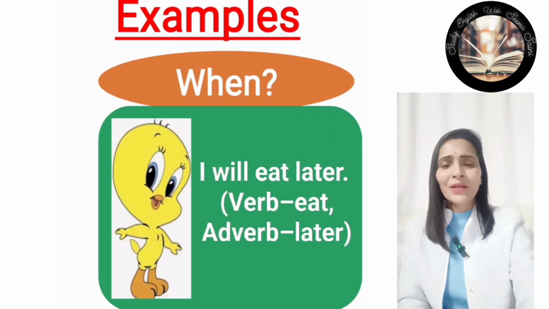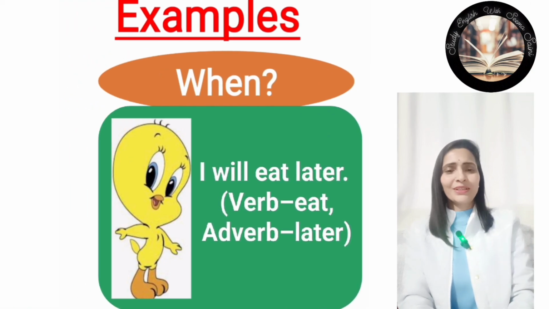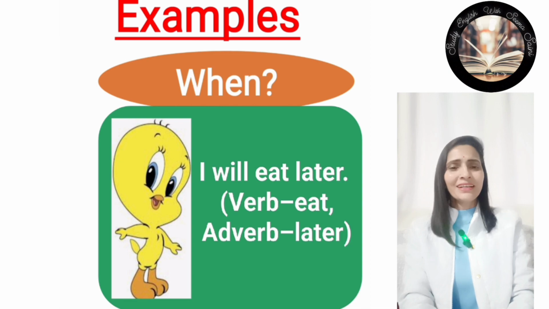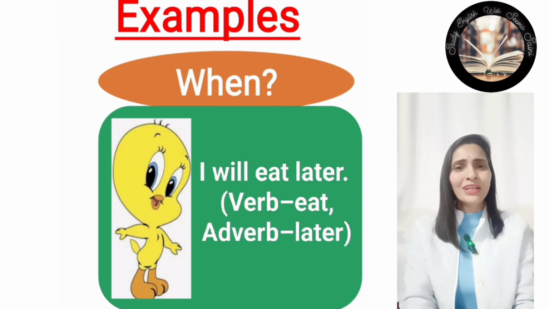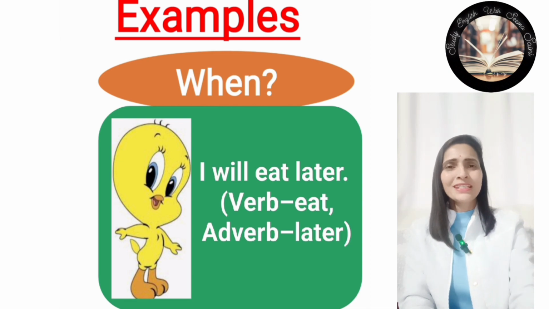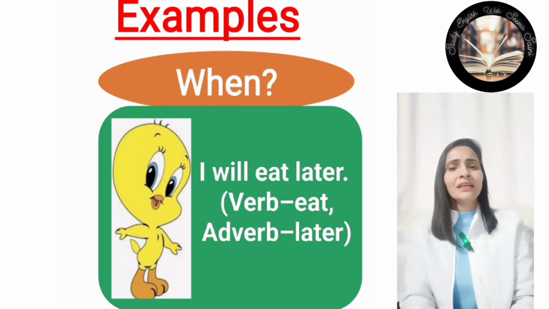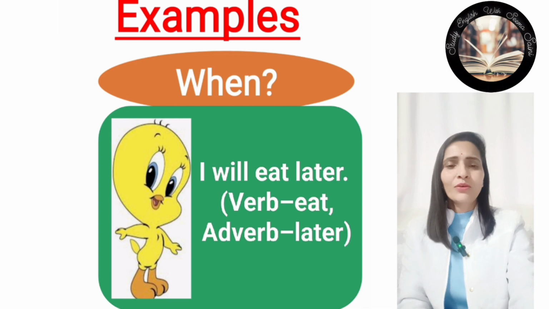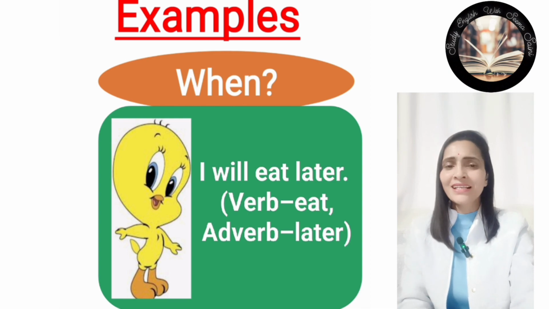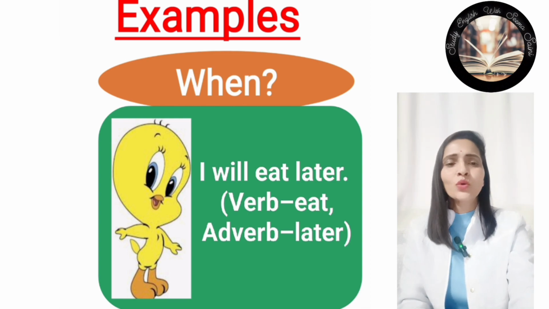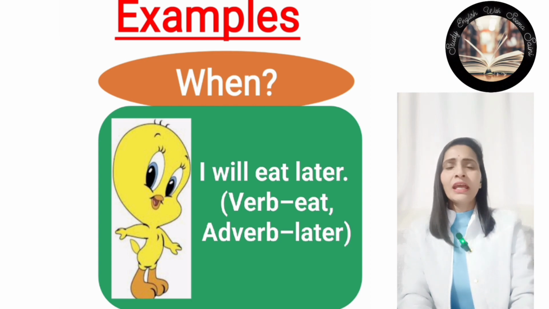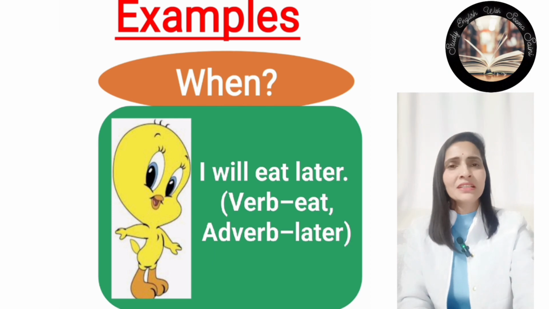When question. I will eat later. So which question is arising here? I will eat later. When will you eat? So which question is coming here? When question. ठीक है, तो यहाँ पे when question आ रहा है. This is the answer of when. So the verb is eat here, and the adverb is later. The adverb later is describing the verb eat. ठीक है, so later adverb क्या कर रही है? Eat verb को describe कर रही है.